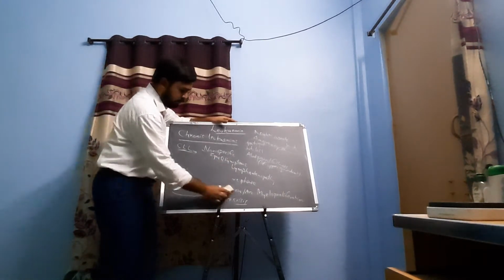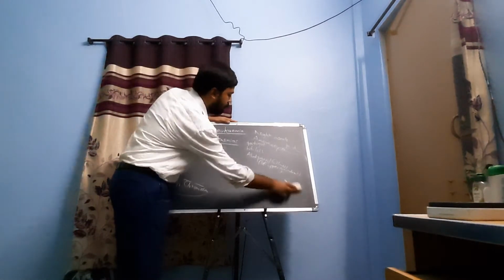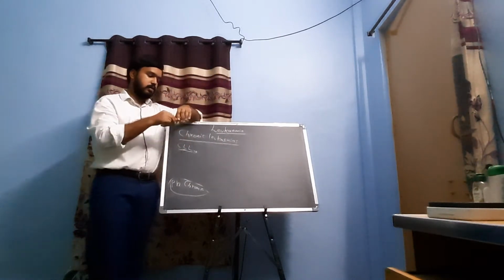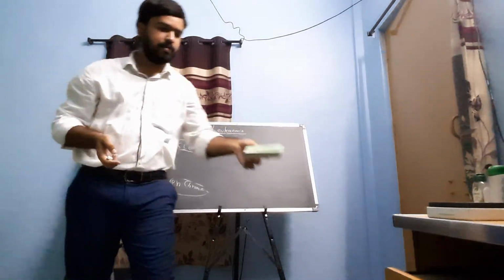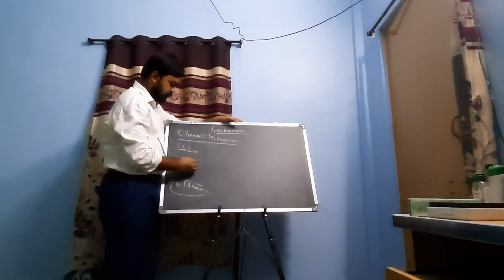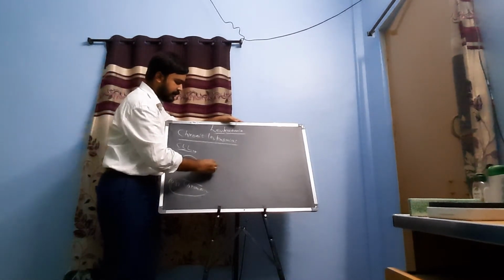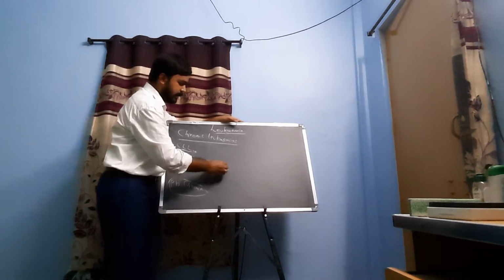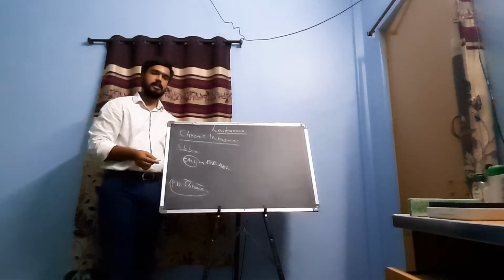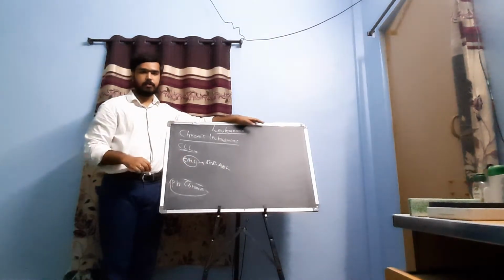Coming to the Philadelphia chromosome under chronic myelocytic leukemia. The Philadelphia chromosome refers to the BCR-ABL molecule, which is commonly detected in chronic myelocytic leukemia. So what is this?